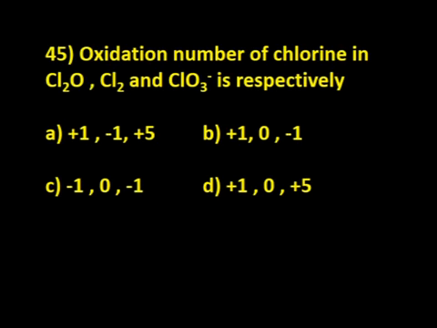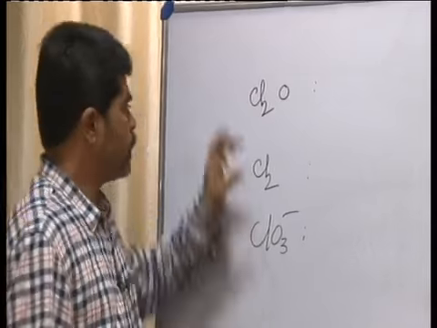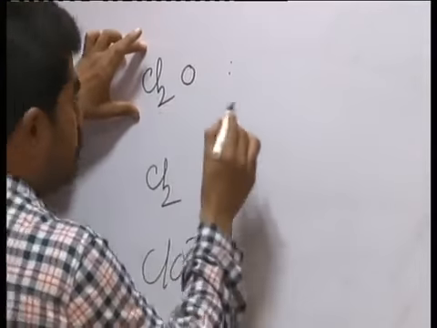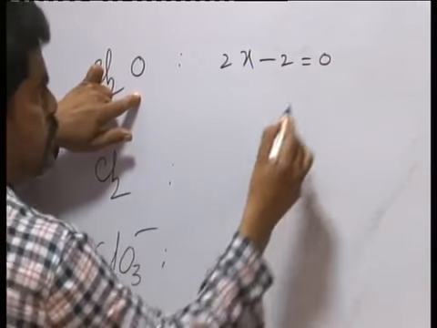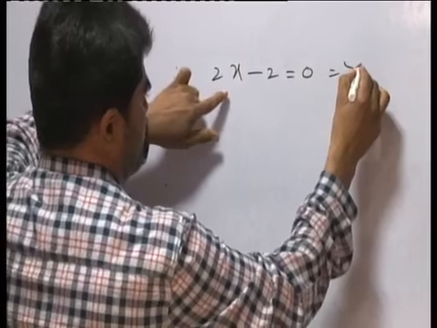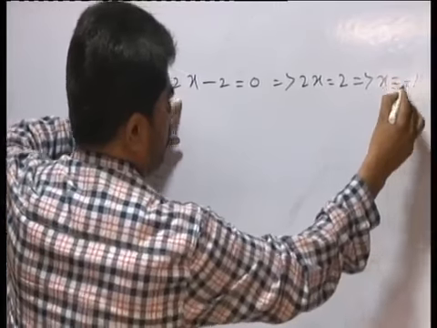Now the oxidation number of chlorine in Cl2O, Cl2, ClO3 minus respectively. Let us see how the oxidation numbers can be calculated here. In case of Cl2O, chlorine 2x, for oxygen it is minus 2, that is equal to 0, so 2x is equal to 2, x is equal to plus 1.